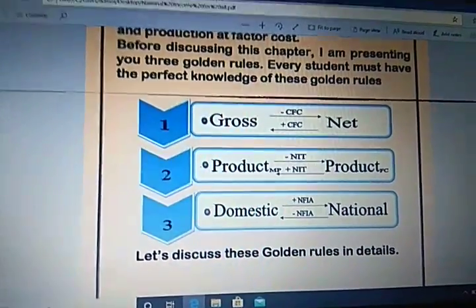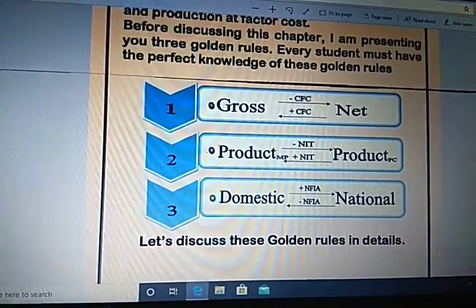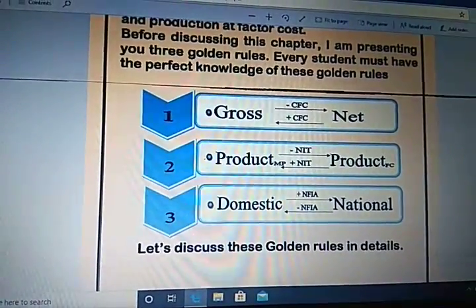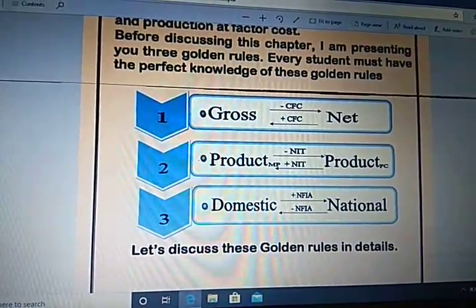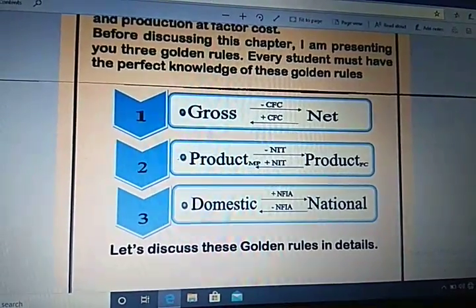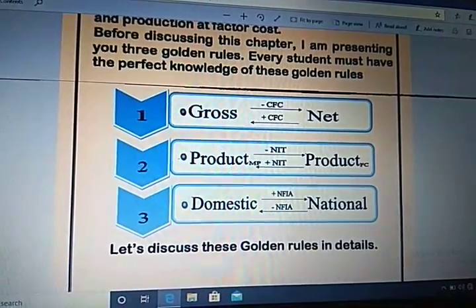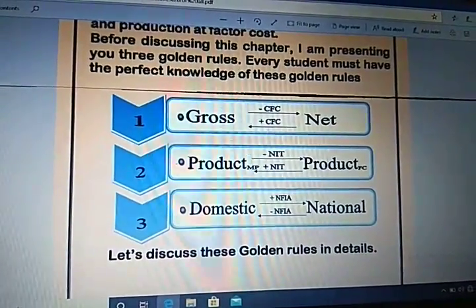Suppose, students, I have purchased a table and the price of that table is rupees 1600 and the life of that table is 4 years. That means a table which I have purchased for 1600, the life of that table is 4 years. So for a year, the table will depreciate at the rate of rupees 400. That is 1600 divided by 4, which gives you 400.